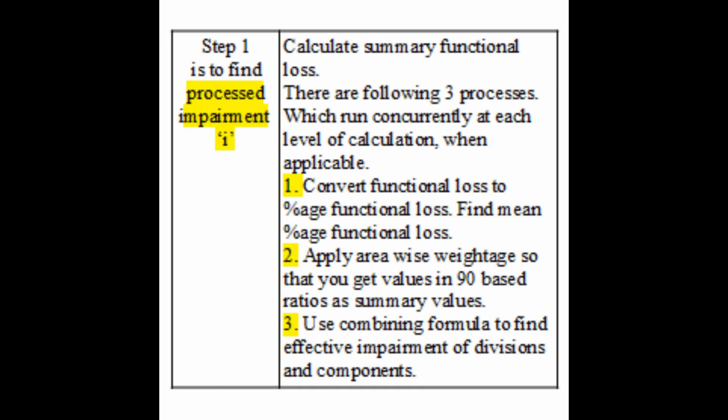Step 1 is to find the processed impairment. The impairment is processed in 3 steps. First is to convert the functional loss in various units to percentage functional loss, find the mean percentage functional loss, apply area-wise weightage and use the combining formula to find the effective impairment.